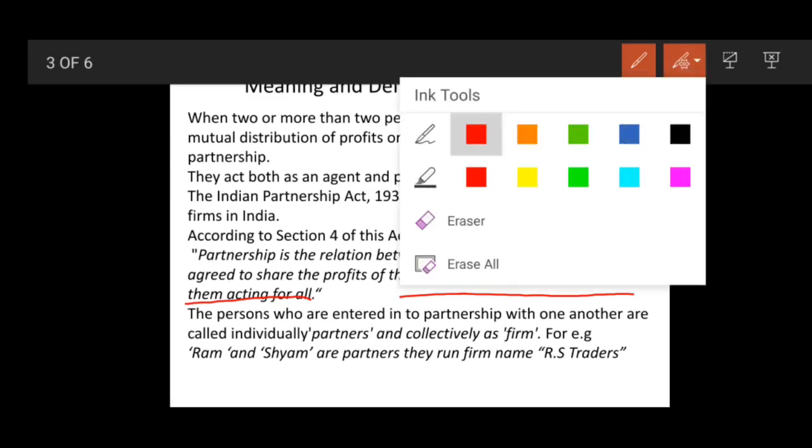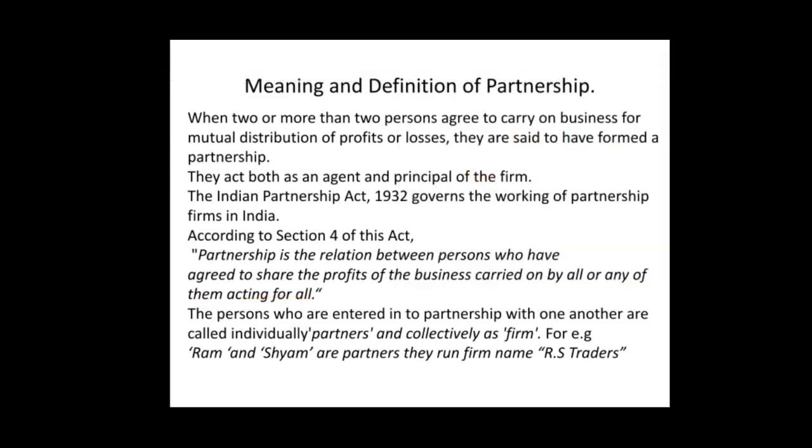Now how the partnership can be noted. The persons who have entered into the partnership with one another are called individually as partners. So when individually they have entered into the business, they are termed as partners, and collectively they are termed as a firm. For example, Ram is a partner, Shyam is a partner, and they run a firm named RS Traders.